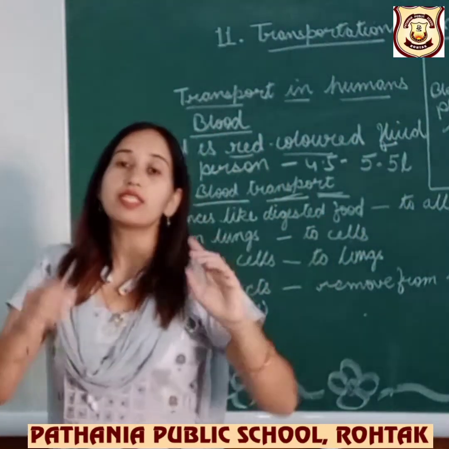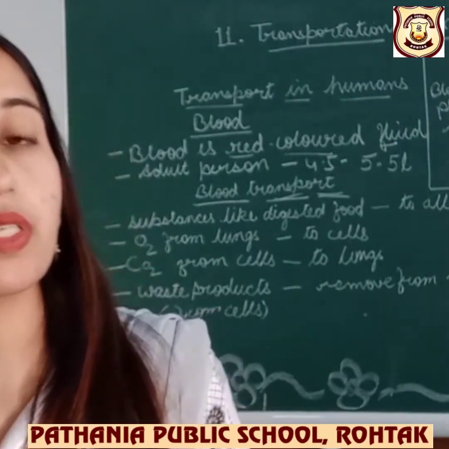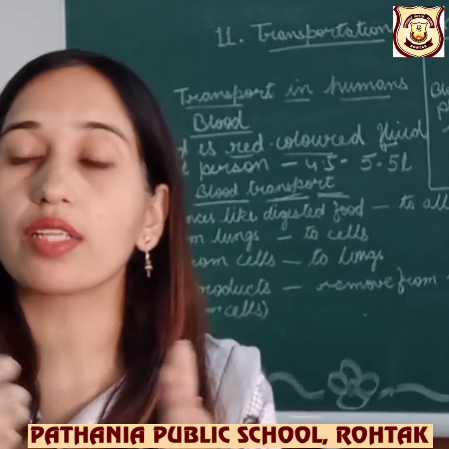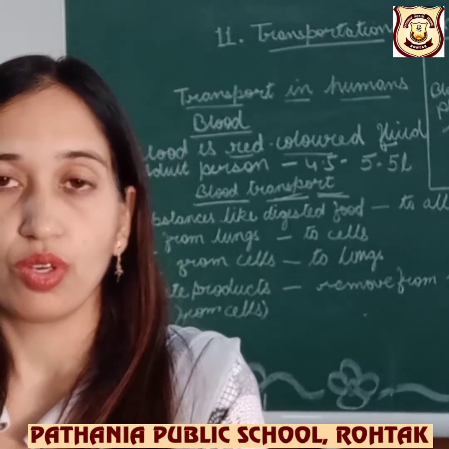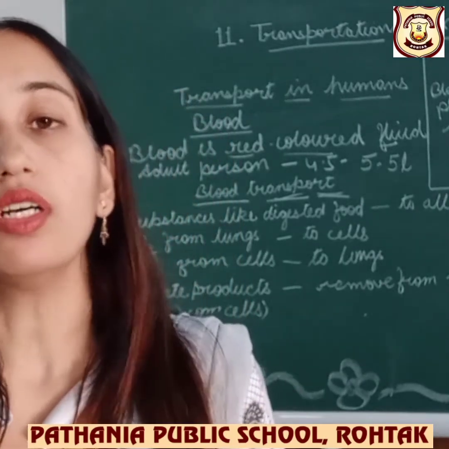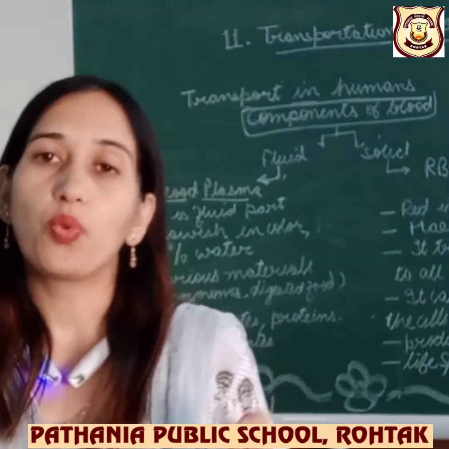So we will study them in detail, one by one. What is RBC, what is WBC, and what is platelets, and what are their second names also. It can be called by both the names and you have to learn both the names. Let's continue with the components.